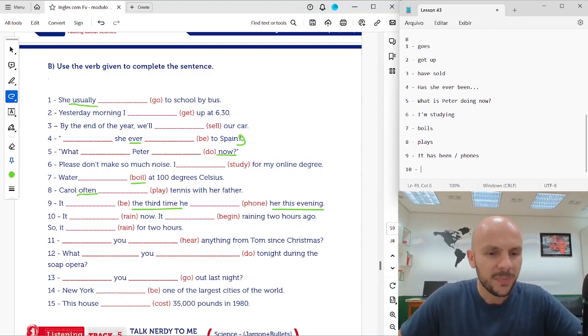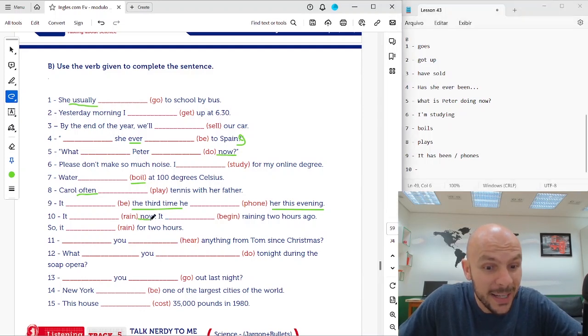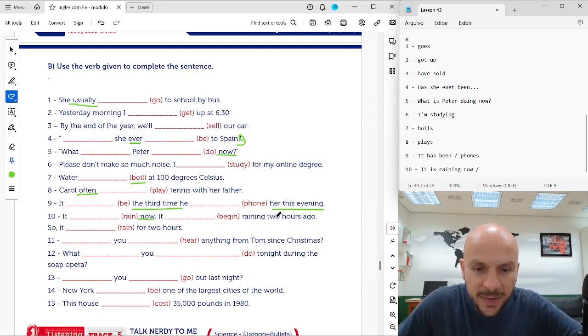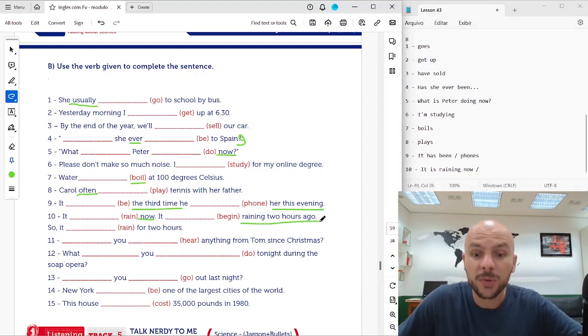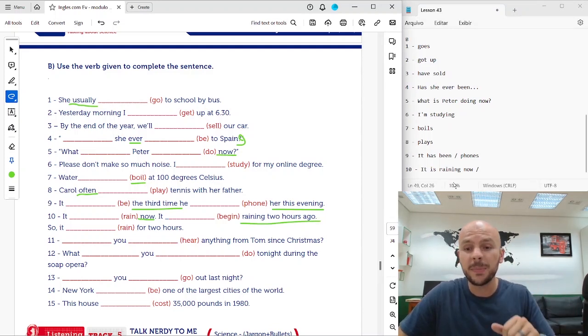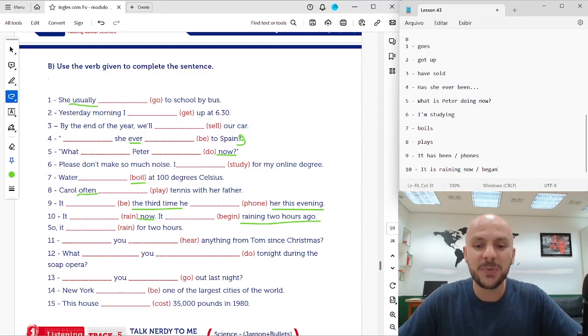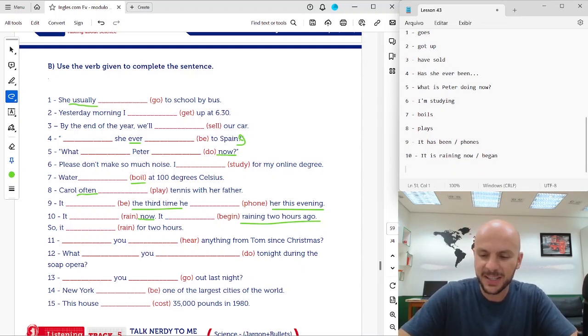10, it rain now. So it is raining now. It raining 2 hours ago. 2 hours ago is specific time in the past. So it began raining 2 hours ago. All right?